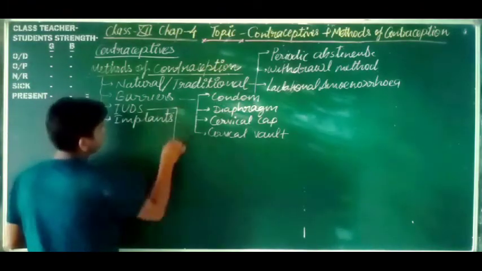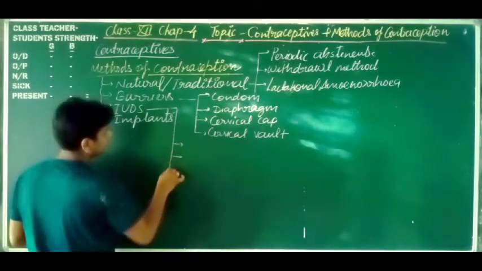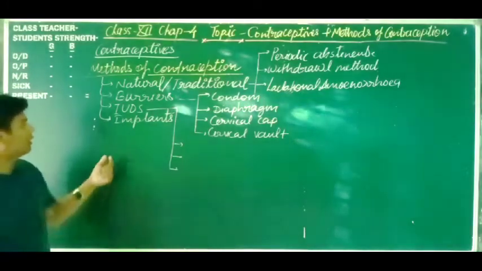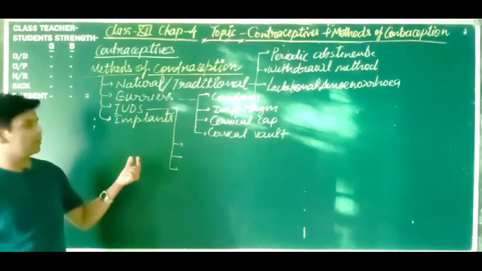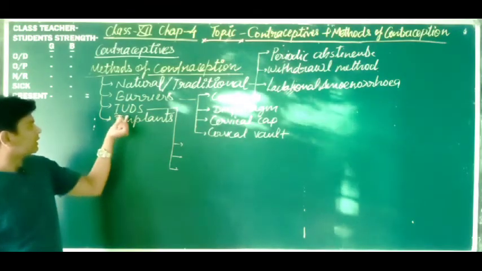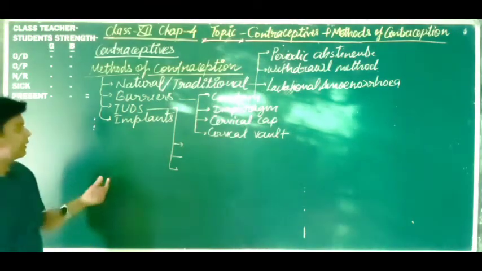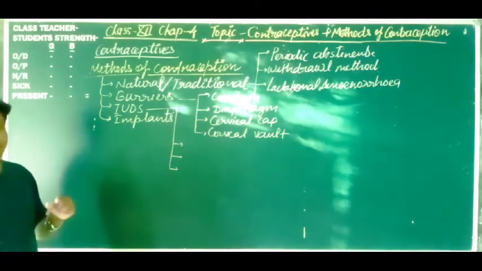Intrauterine devices. What are intrauterine devices? Dear students, these are either metallic or non-metallic or a combination of both. These are devices which prevent the motility of the sperms and prevent unwanted pregnancy.